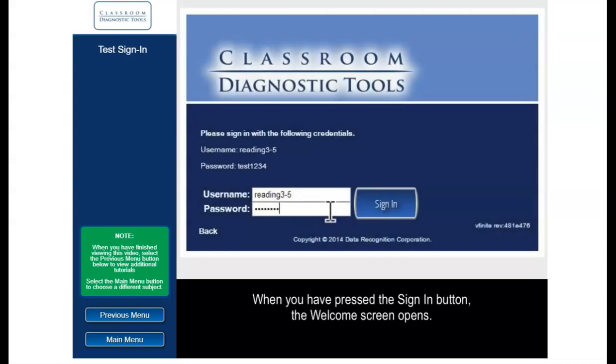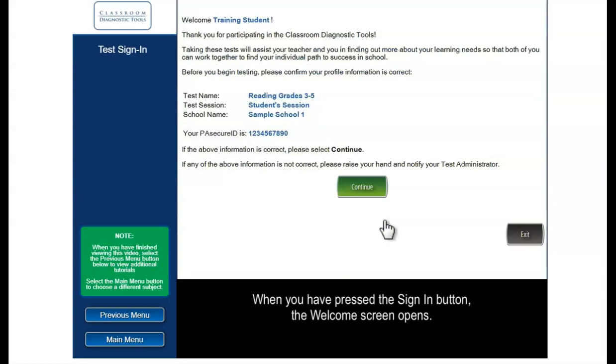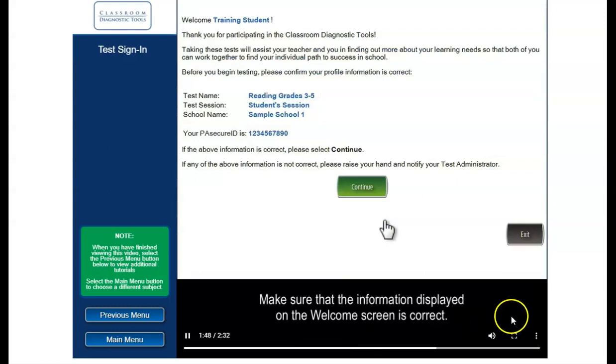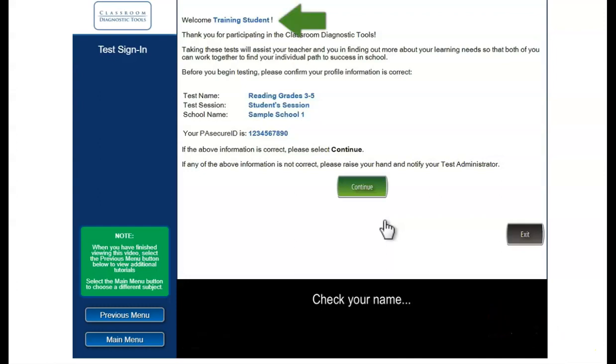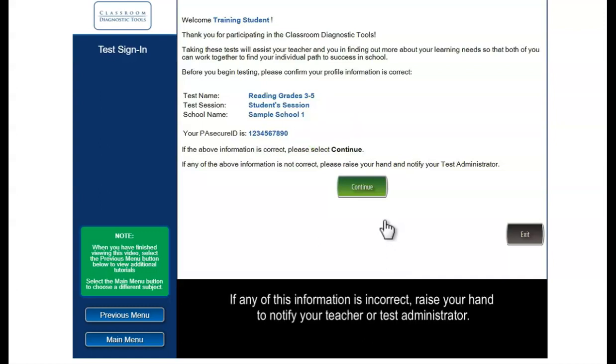When you have pressed the Sign-In button, the welcome screen opens. Make sure that the information displayed on the welcome screen is correct. Check your name, the name of the test that you are taking, the name of the test session, the name of your school, and your PA Secure ID. If any of this information is incorrect, raise your hand to notify your teacher or test administrator.